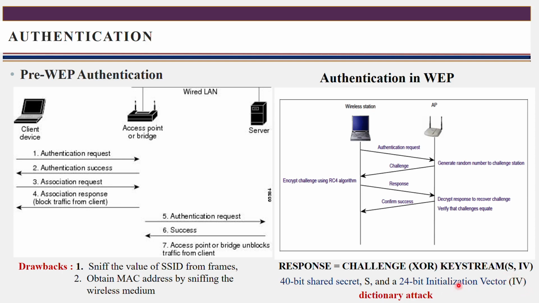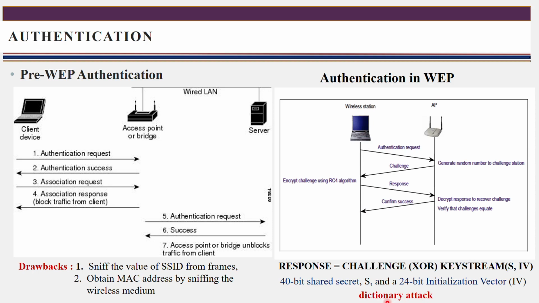This initialization vector is required for the RC4 algorithm, so with its help the access point can decrypt. Okay, so this is the procedure it follows to prove the authentication. If it is the same, the access point authenticates and sends confirmation of access to the wireless station.